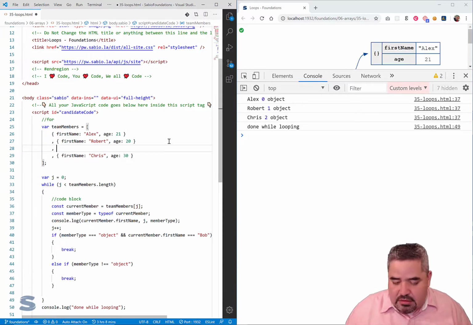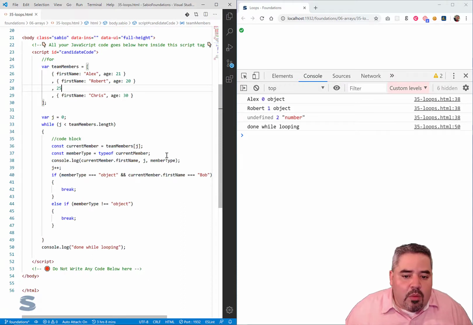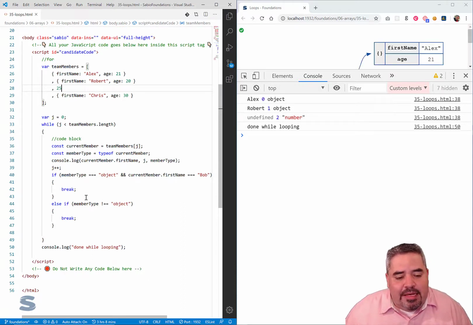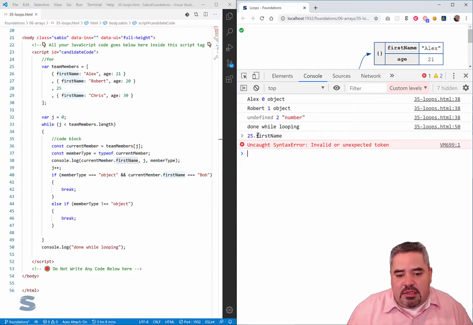So if I put something inside of my array, like a number, what we're going to see is that this number doesn't have a first name. That's why this comes in as undefined, because the number 25 does not have a first name. For example, here's a 25, and if I output first name, I even get an invalid token exception here, an error.